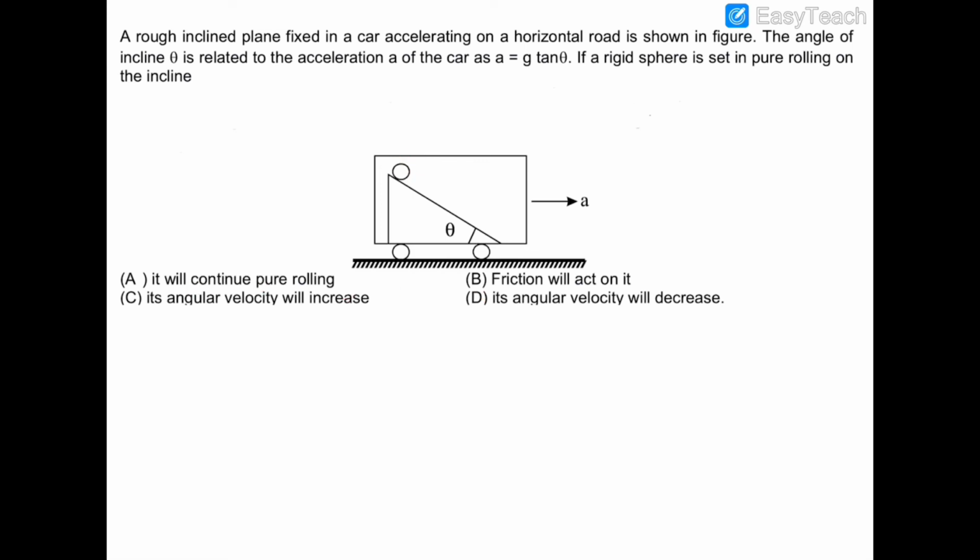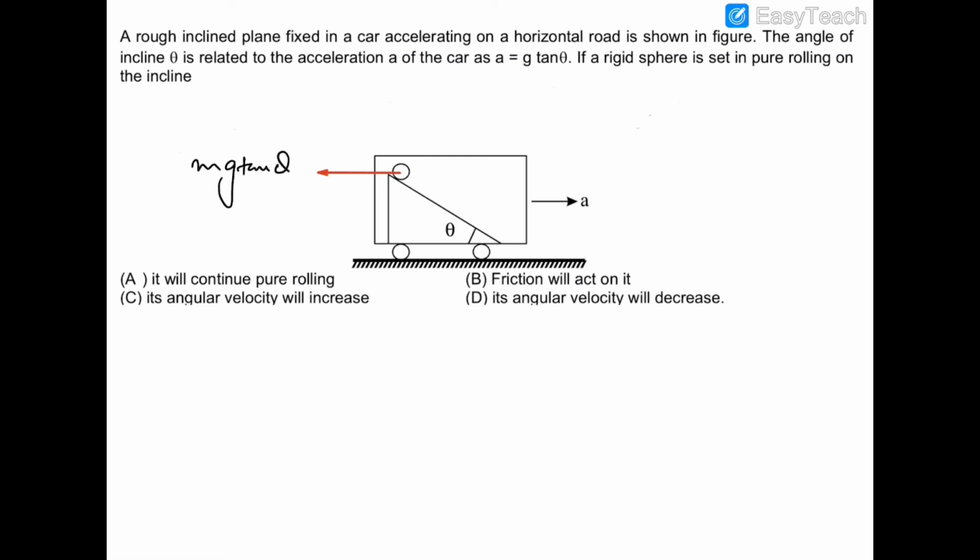Now we know that if this inclined plane is moving in the forward direction with an acceleration of a, then a pseudo force will act on this sphere in the backward direction, which is equal to ma, where a is equal to g tan theta. So this will be equal to mg tan theta. I have substituted the value of a.